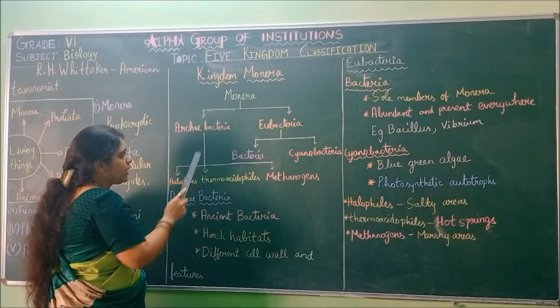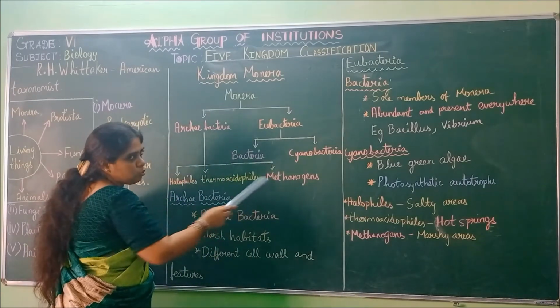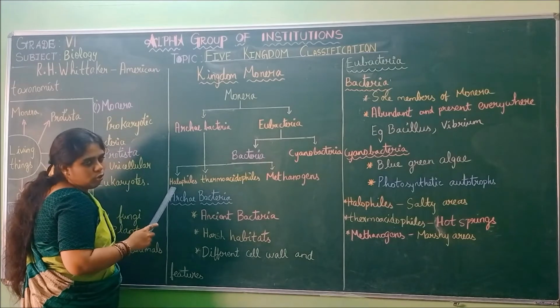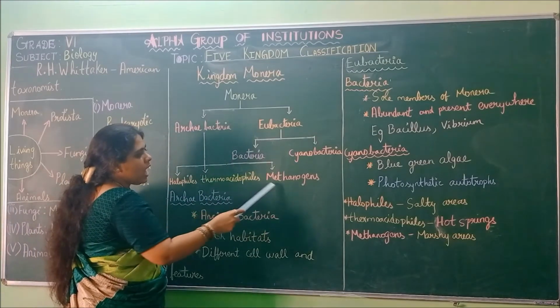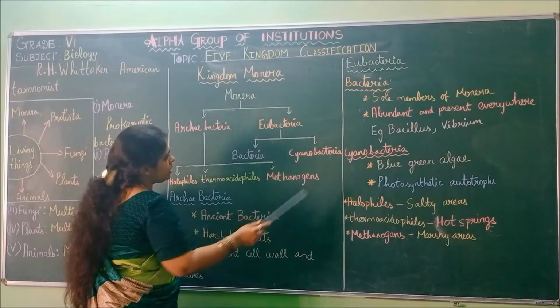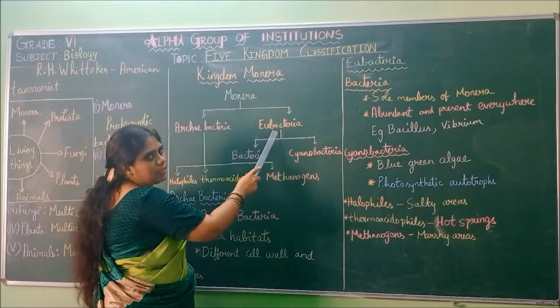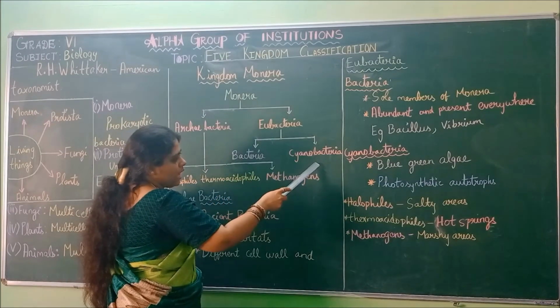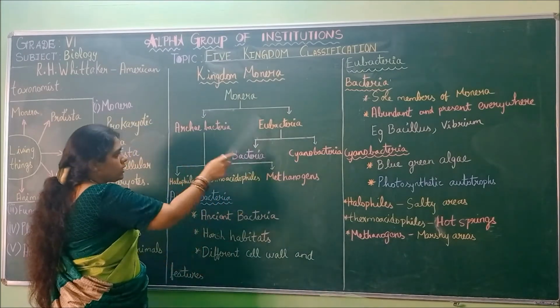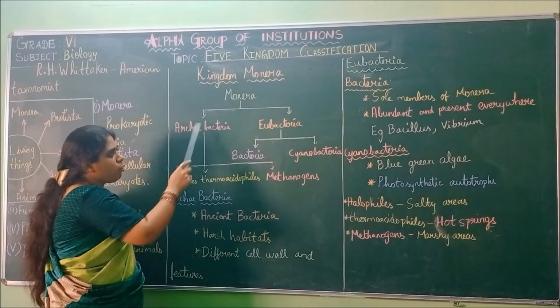And this Archaebacteria is divided into three types: one is halophiles, second is thermoacidophiles, and third is methanogens. And this Eubacteria is divided into bacteria and cyanobacteria. So these are the different types of Monera.